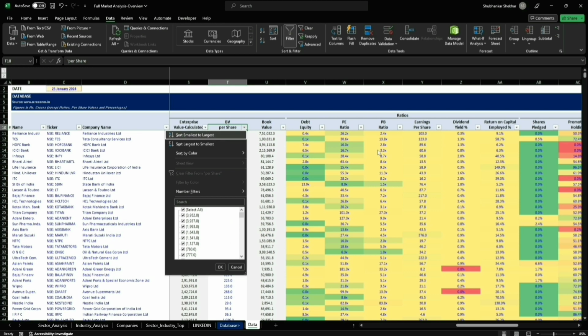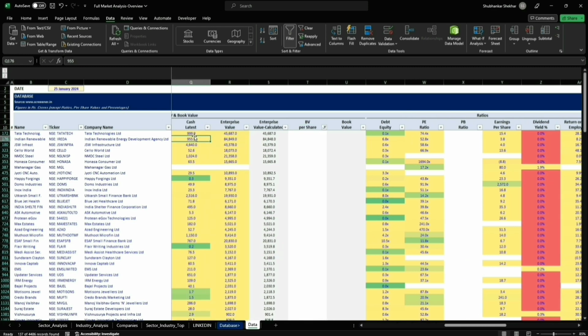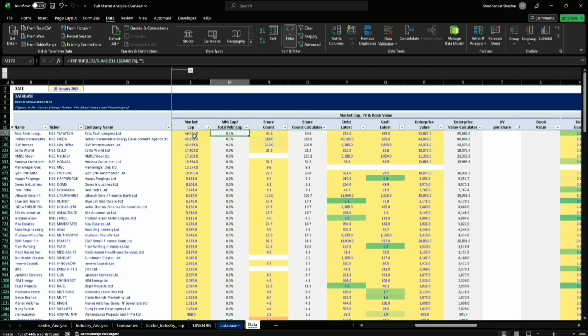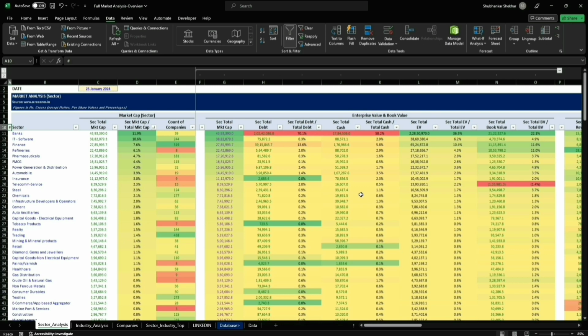One more thing to notice is that a few of the companies don't have the book value per share mentioned on Screener. Here you will notice that out of 4,486 companies, there are 137 companies where the book value per share is missing. But those 137 companies only represent 0.9% of the Indian stock market. This is the reason I am okay with not having this data, because it won't affect our macro analysis too much. Okay, now let me explain the reports I'll actually be sharing on LinkedIn.